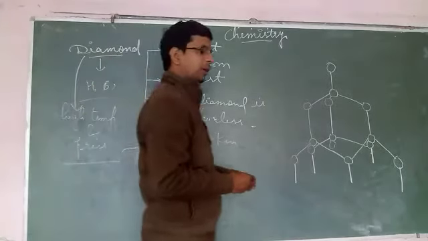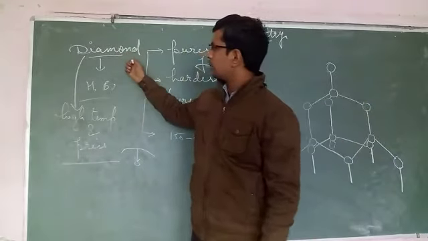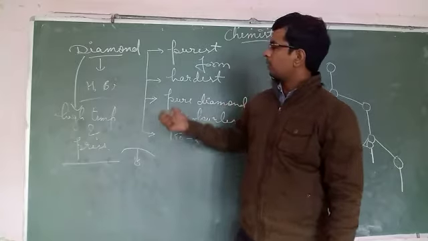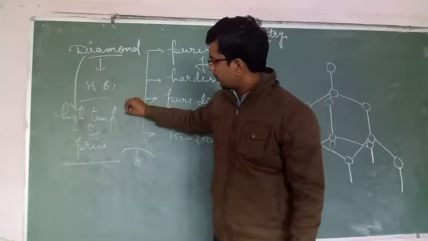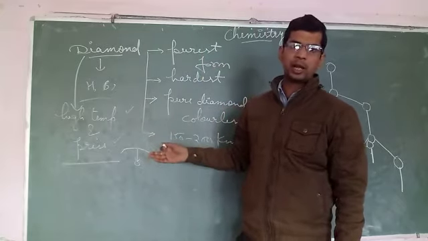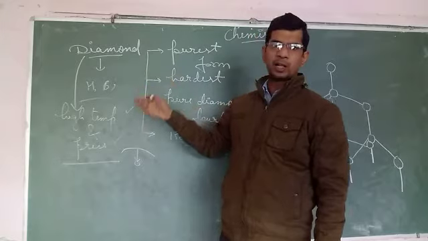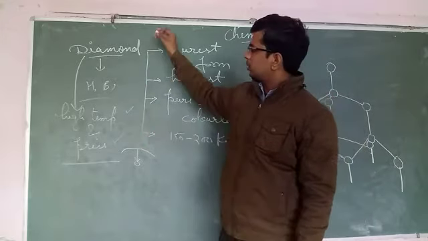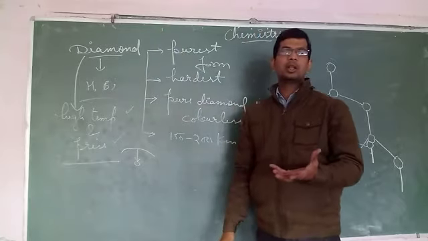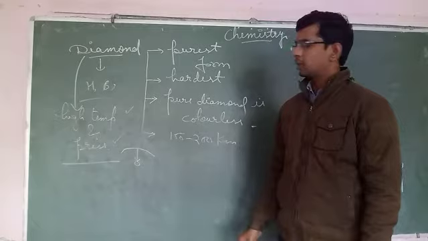Artificially the formation of diamond can also take place, but the diamond which is formed artificially will be smaller in size, and for its formation high temperature and high pressure will be needed. If diamond is made artificially, it is very difficult to distinguish between natural diamond and artificial diamond. But the difference is this: natural diamond may be bigger in size, while artificial diamonds are generally smaller in size. So this is the difference.